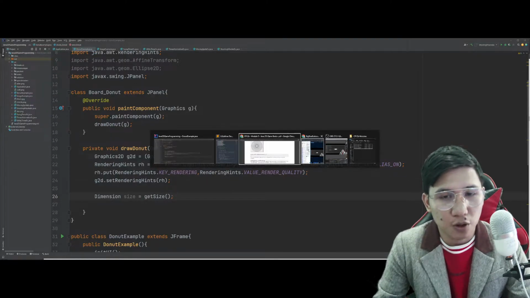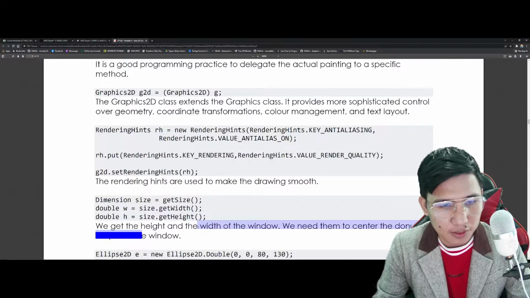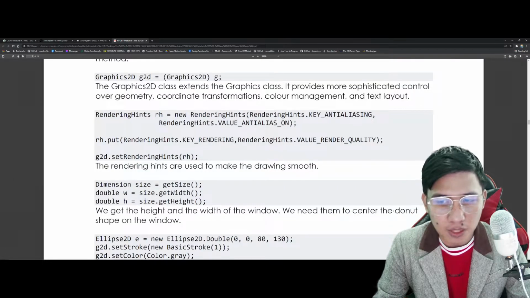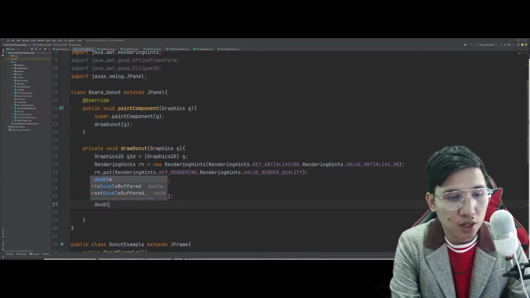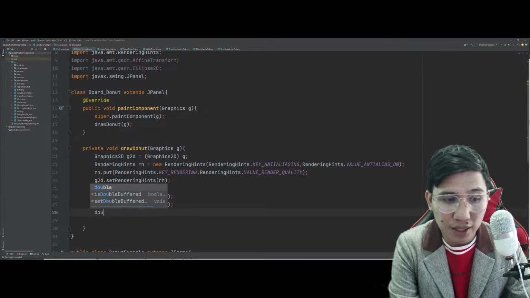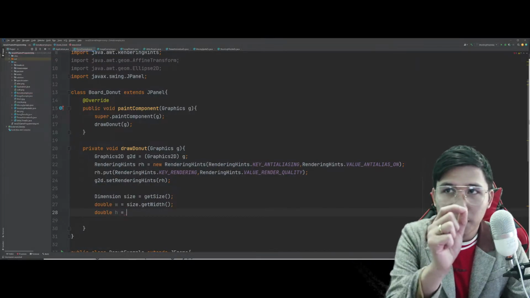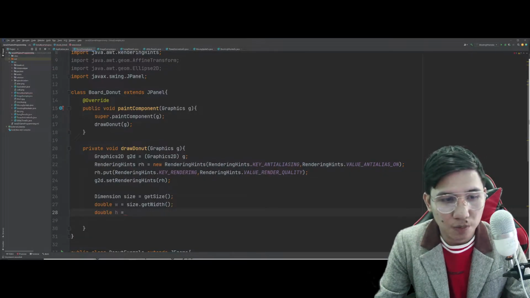Ang purpose nito, let's go back to the module here. The purpose of that particular method here is simply to get the width and the height of the entire window. We need them to center the donut shape on the window. So basically, whatever the size of your JFrame, kukunin natin yan. Yung eksaktong size niya. And alam naman natin ang size ng JFrame, di ba? So, ibig sabihin, every time na nire-resize nyo yung JFrame on your own, nagpapalit din yung value nito.